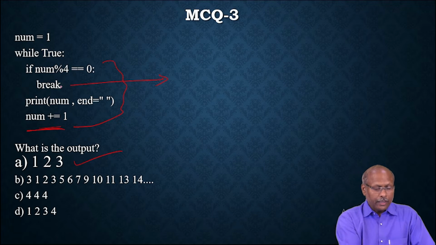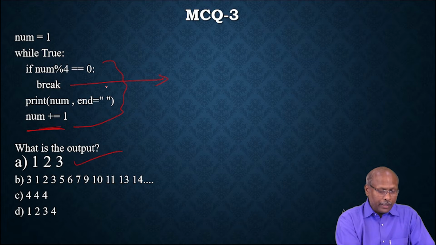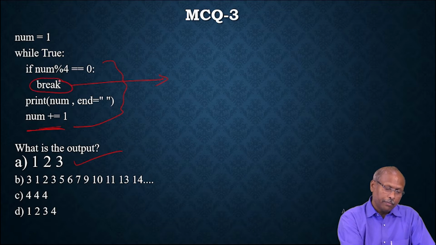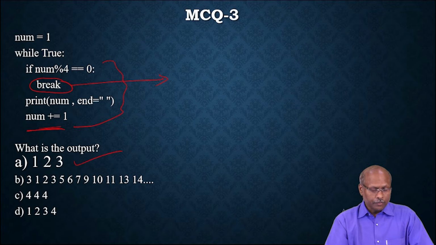So you must be very careful when the loop is breaking. If the break statement is not there, what will happen? This will keep on running. That means it will go for an infinite loop. Whereas here they have given the condition. So this break will break whenever the num value is divisible by 4. Okay. Now we'll go to the next question.